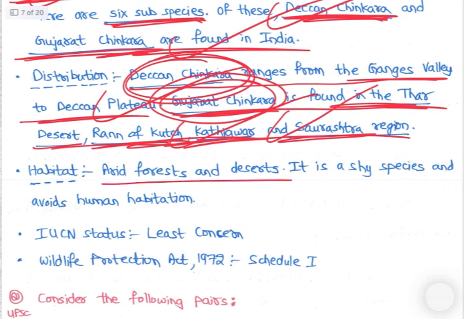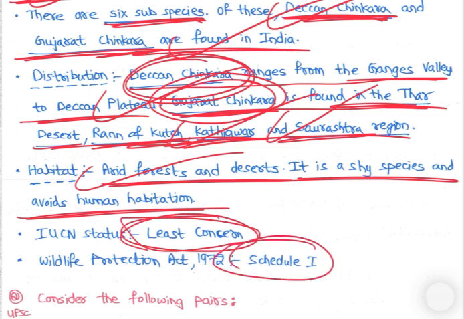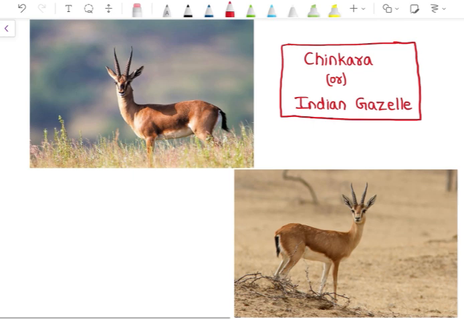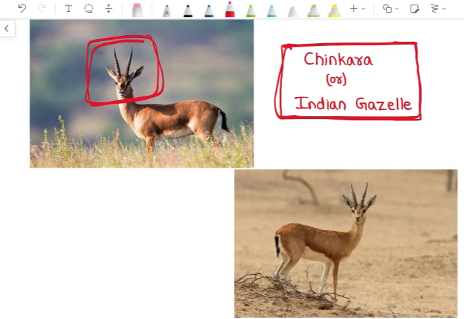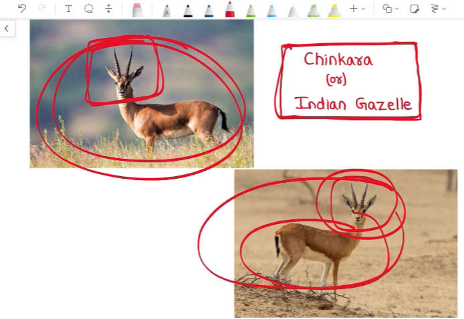So arid forests and deserts are their habitat, they are shy species and avoid human habitation. Their status is least concern and they are Schedule 1 animals. So let's look at the photos, you will get more clarity. See, this is Chinkara or Indian gazelle. See, unique for its head. See, Indian gazelle or Chinkara, right? They are least concern, right? Present in Gujarat region and the Deccan region also, right?